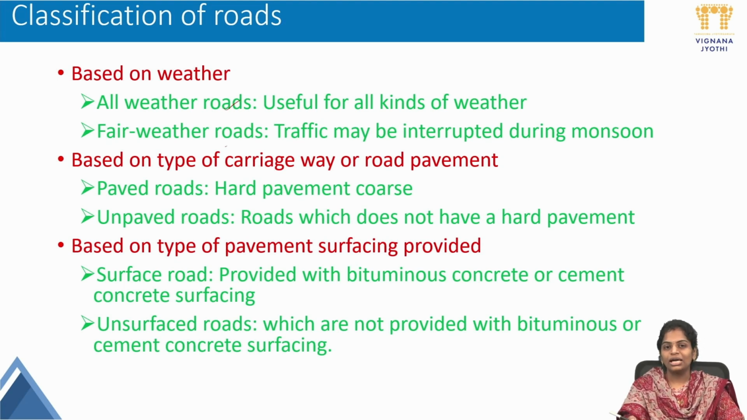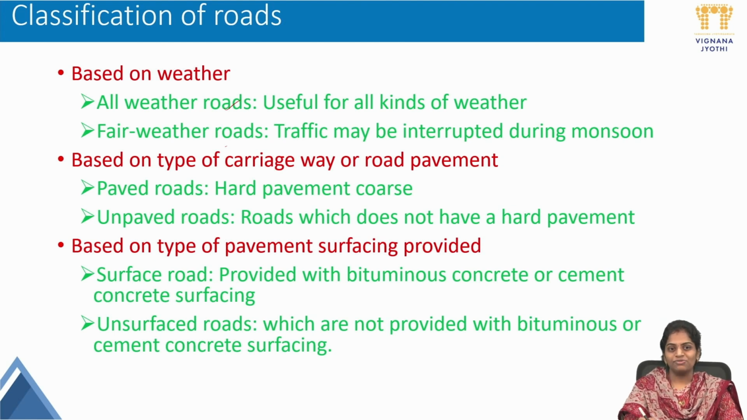Next, based on the type of carriageway or road pavement. Carriageway is nothing but the path on which the traffic movement takes place. It is called carriageway. Those are new terms to transportation, so I am introducing the term carriageway. There are so many components of the road where traffic movement will not take place, but here I want to specify that carriageway is nothing but the path where traffic movement takes place.